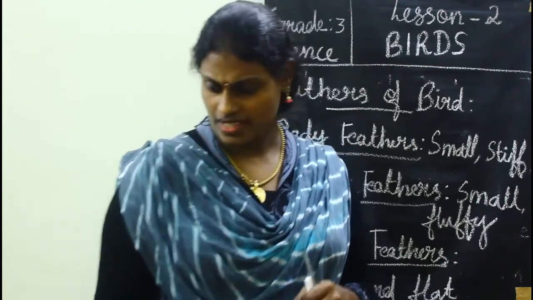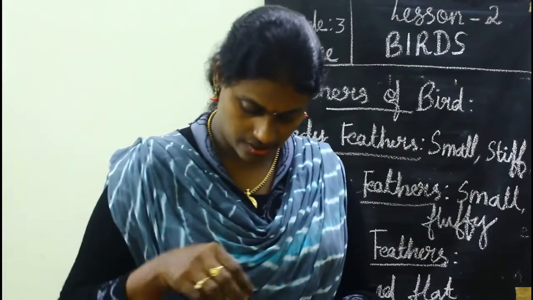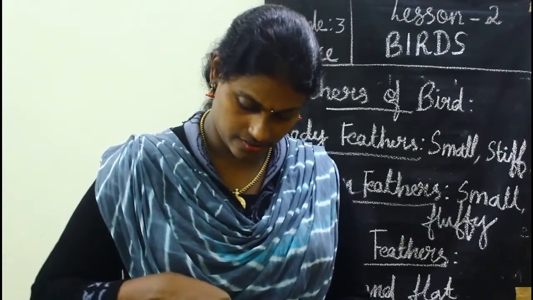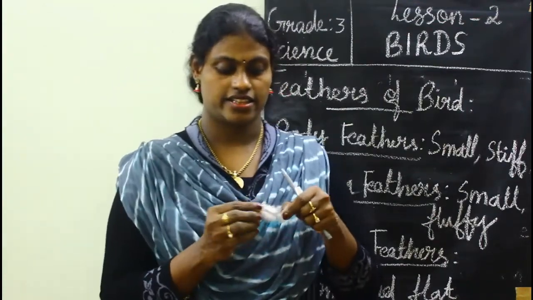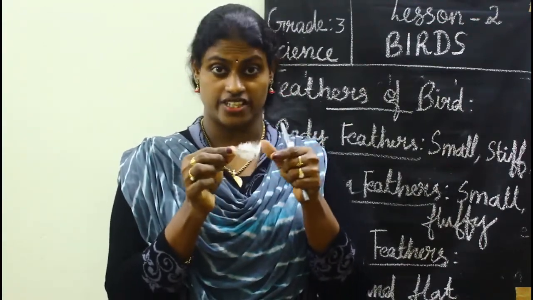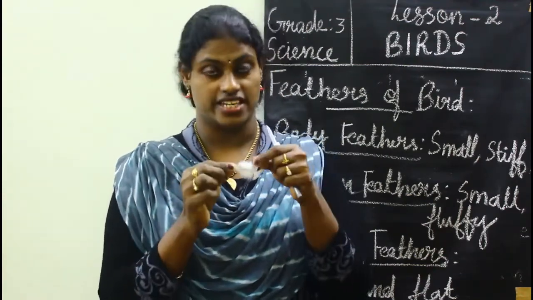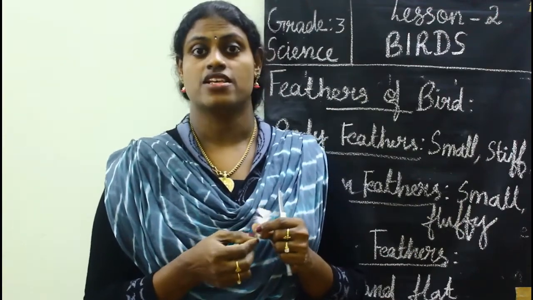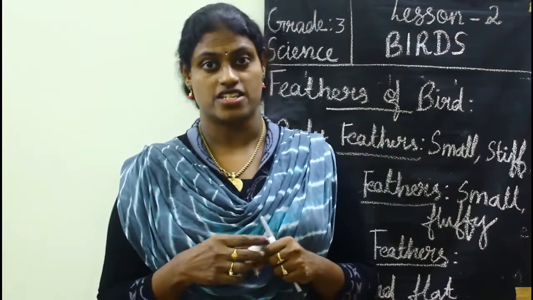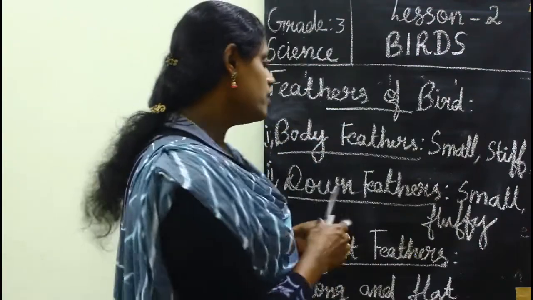So I can show you. These are body feathers. These feathers give shape to the bird's body. So it will cover entire parts of the bird's body. So next is down feathers.